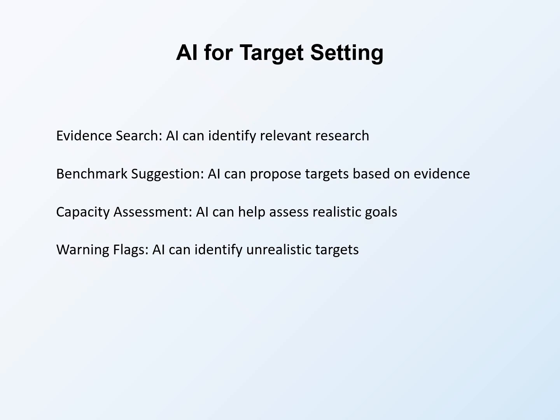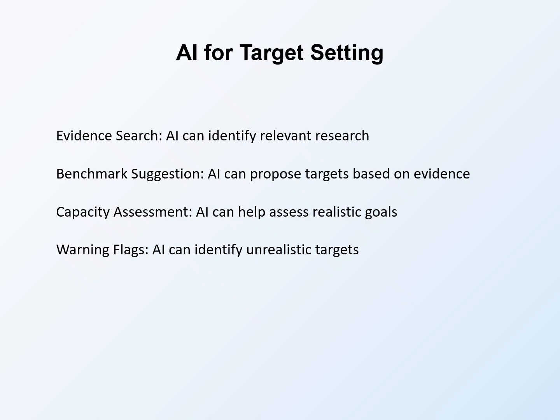Evidence search uses AI to identify relevant research. What have similar programs achieved? AI can suggest search terms and sometimes identify specific studies. Always verify citations. Benchmark suggestion proposes targets based on evidence. If research shows similar programs achieve 60% success, AI can suggest that as a starting point. Evidence-based targets are credible.